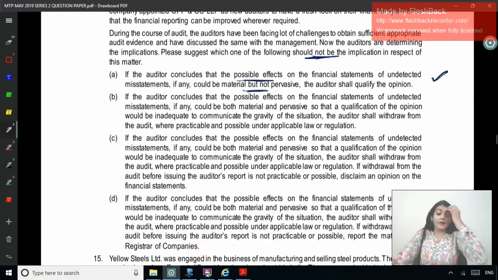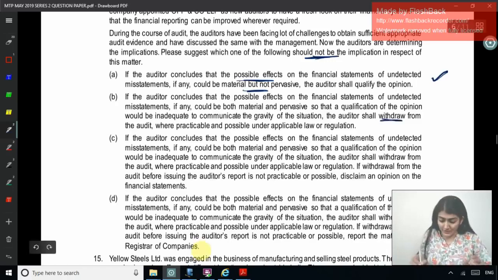If the auditor concludes that the possible effect could be material and pervasive, so that a qualification would be inadequate to communicate the gravity of the situation, the auditor shall withdraw from the engagement where practicable and possible under applicable law or regulation. So whenever there is inability to obtain evidence, material and pervasive, we either withdraw or we issue disclaimer. So here they are saying withdraw from the engagement.